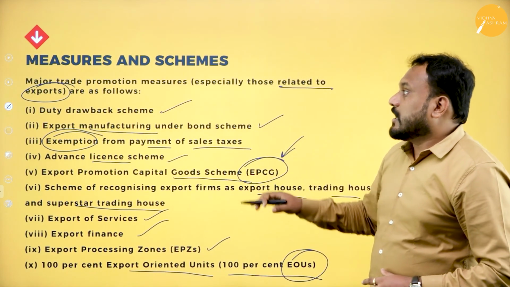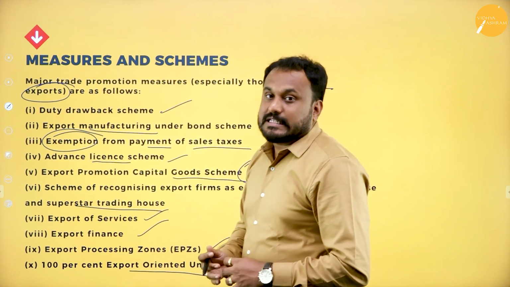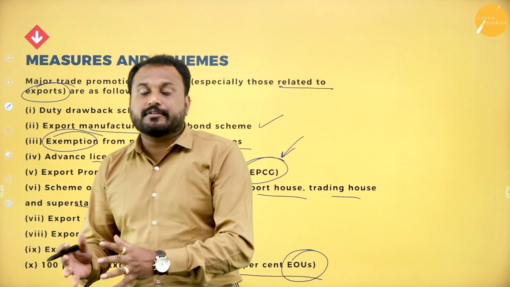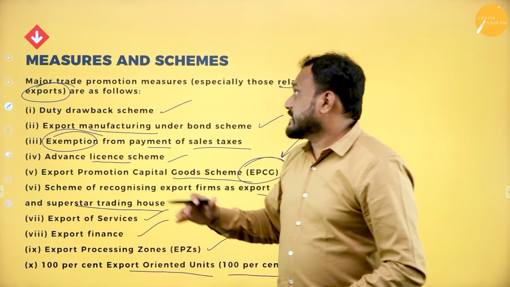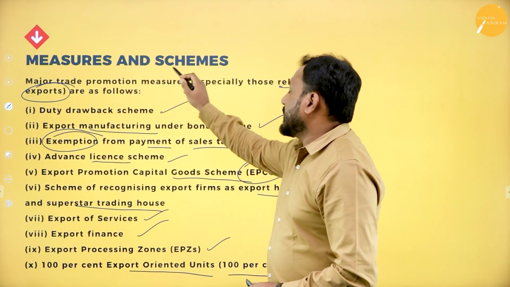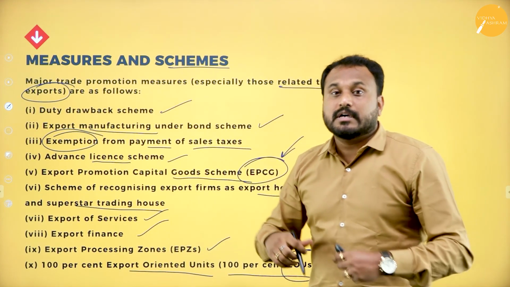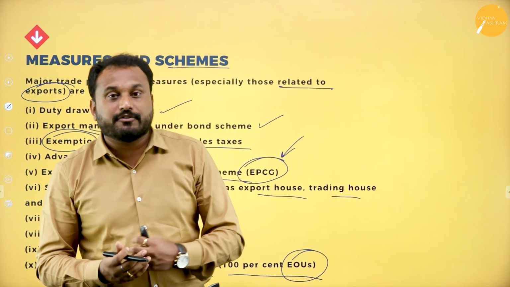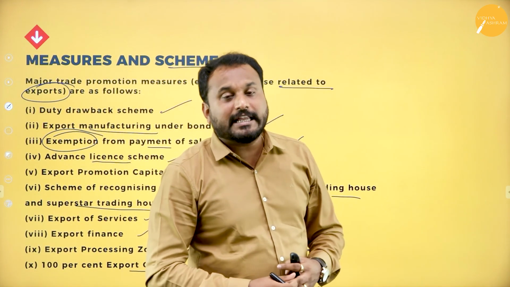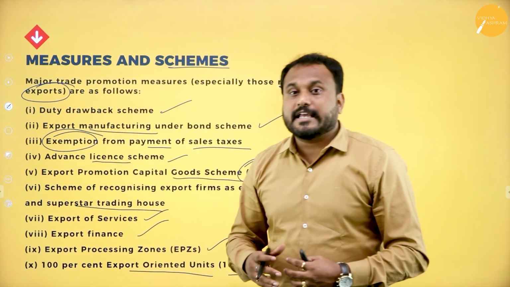So these are the things which the government has done for a beautiful policy of EXIM, where you are supposed to measure, and these are the schemes. Now when I go with the schemes, understand this is only to help the trade to happen, help the import and export to be done very smoothly, and the government has taken all the initiative.